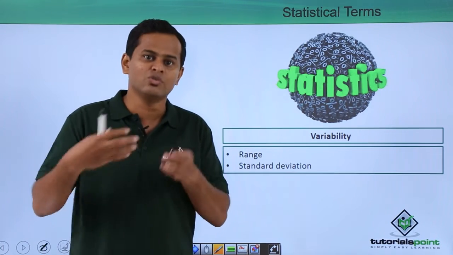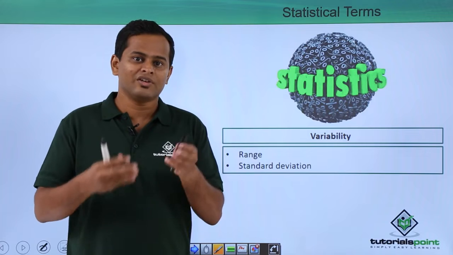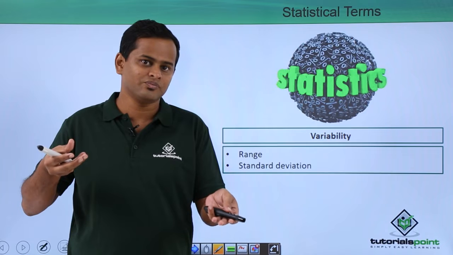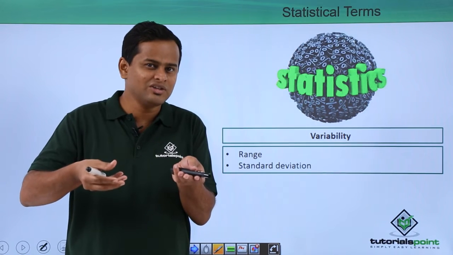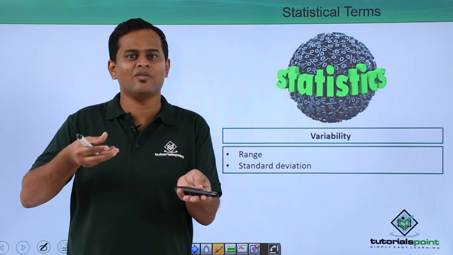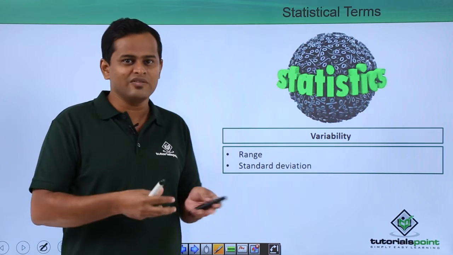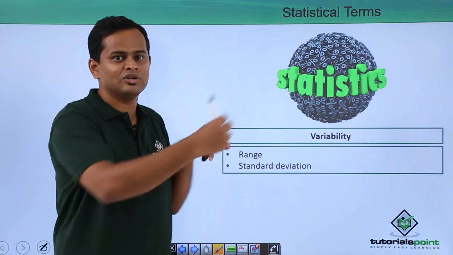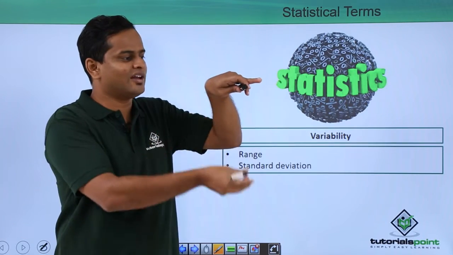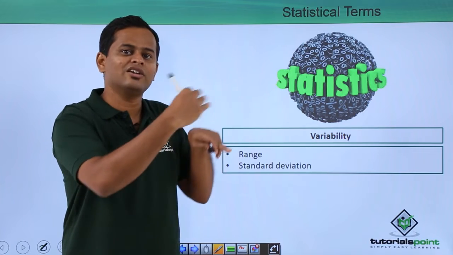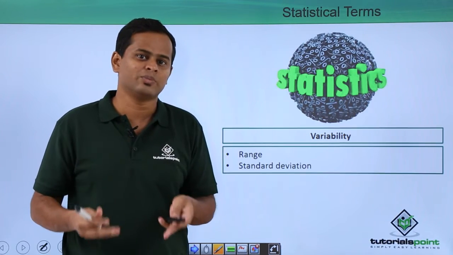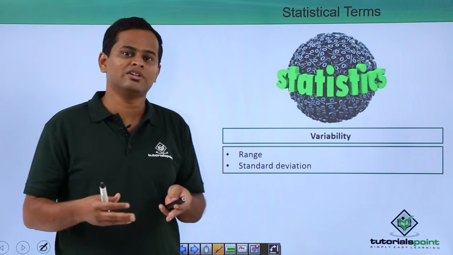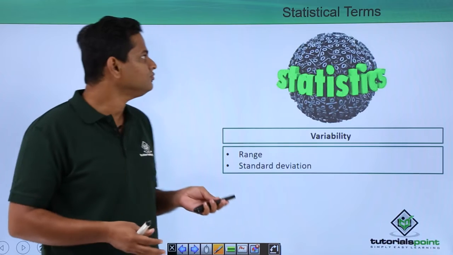Then from the variability point of view, we need to understand the two different parameters. One is the range and one more is the standard deviation. Range means to say the difference between the highest and the lowest measured values. So if it is lowest range, then we will be having the best for our particular process. Standard deviation means to say that is a deviated value from a specific standard value. So if there is a standard value like this and if we are having a deviation like that, so there is a standard deviation that is going to be there in this particular process, and from that also we can understand the variability of this particular process.